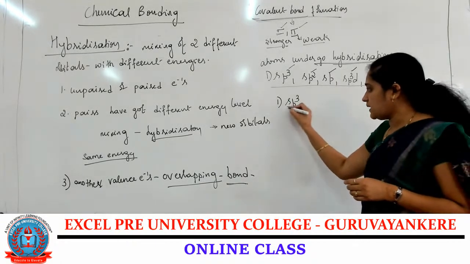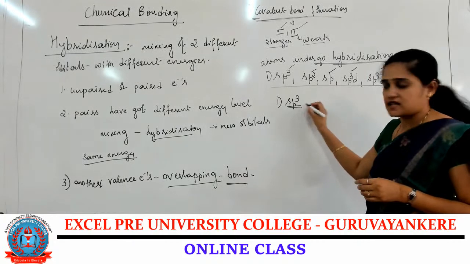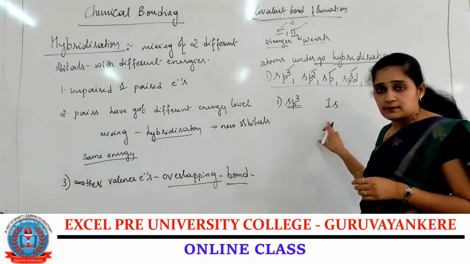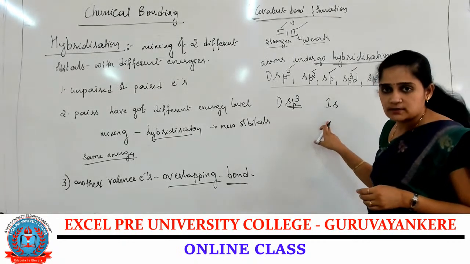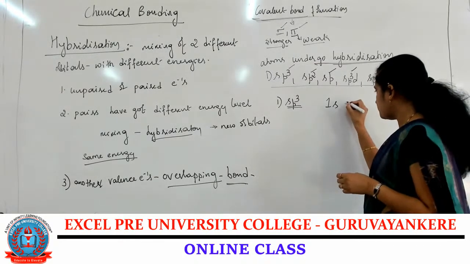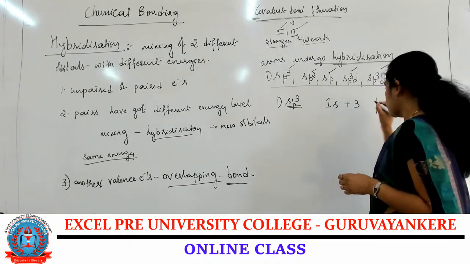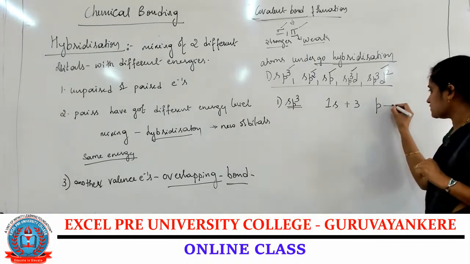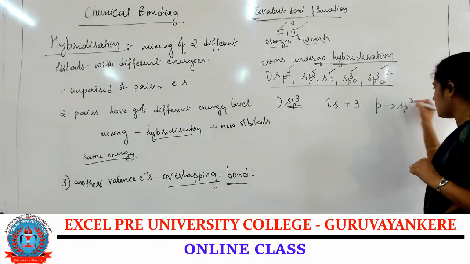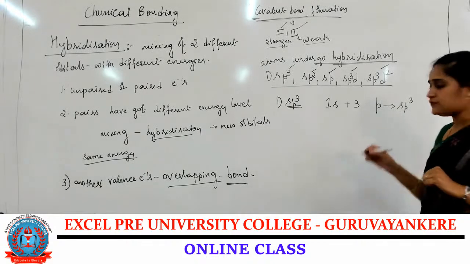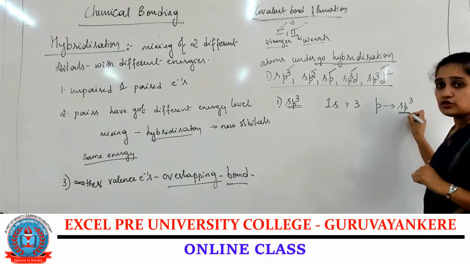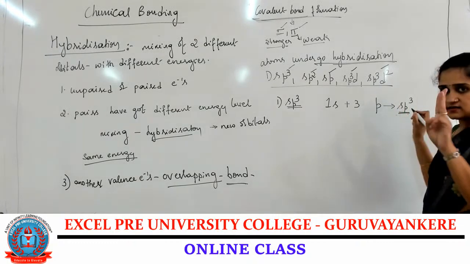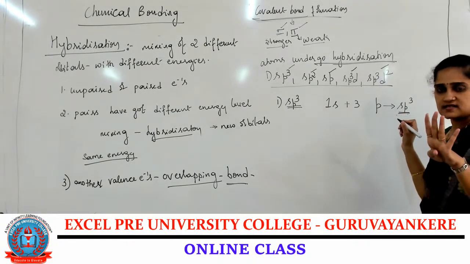In the sp3 hybridization, one s orbital plus three p orbitals are combined to give sp3 hybridization. I am writing the natural number, not the principal quantum number. If you count the number of hybridized orbitals, one s and three p, a total of four orbitals are present.